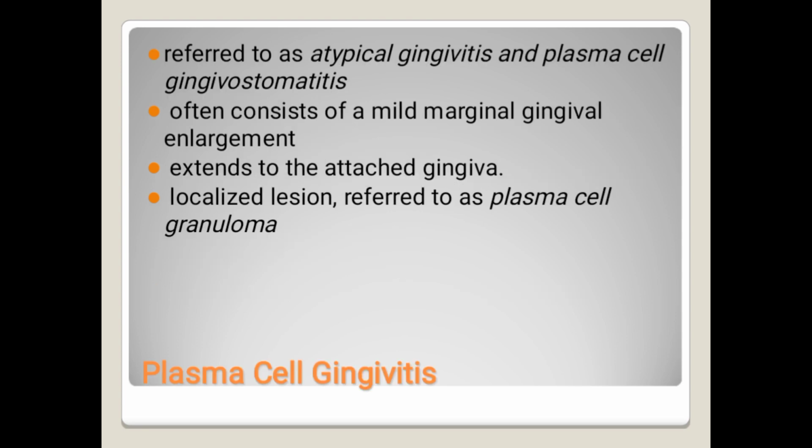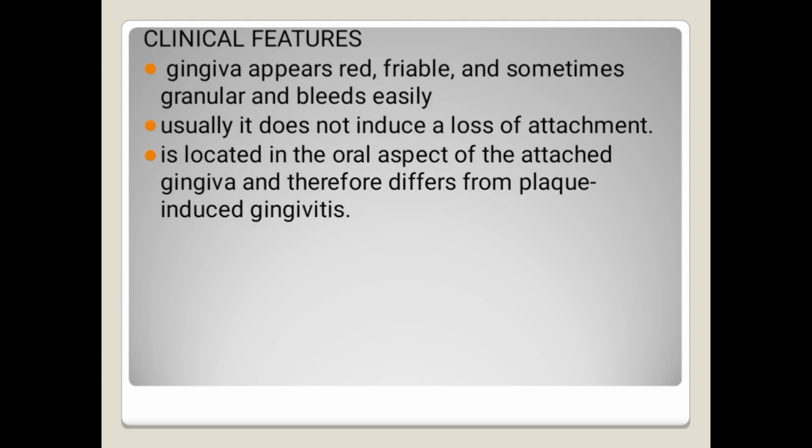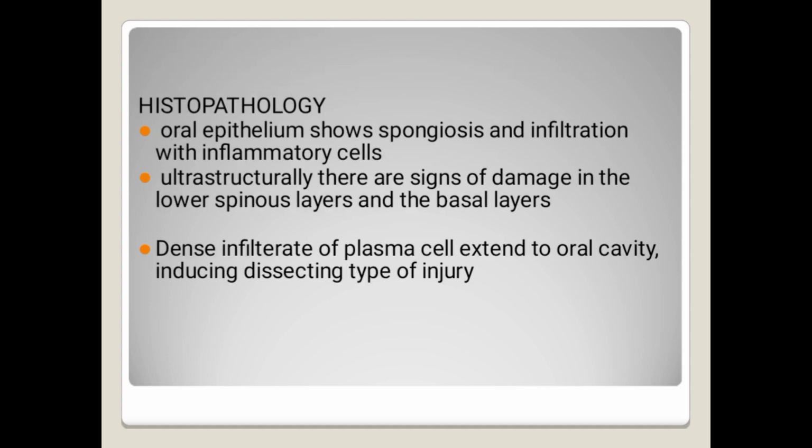This is referred to as atypical gingivitis or plasma cell gingivostomatitis, which is actually plasma cell gingivitis. It is often a mild marginal gingival enlargement that extends to the attached gingiva, a localized lesion, actually a plasma cell granuloma. Clinically the gingiva appears red, friable, sometimes granular, and bleeds easily. It does not cause loss of attachment. It is located on the oral aspect of the attached gingiva and therefore differs from plaque-induced gingivitis.